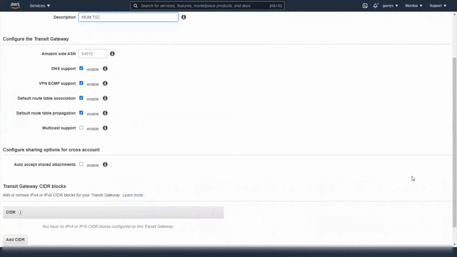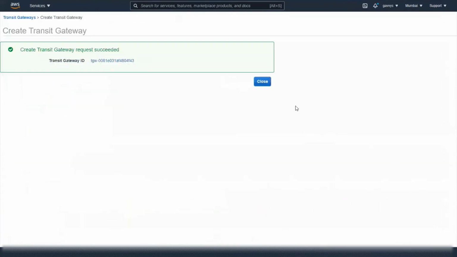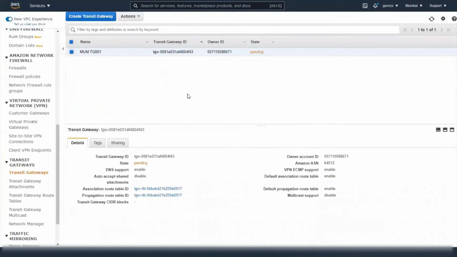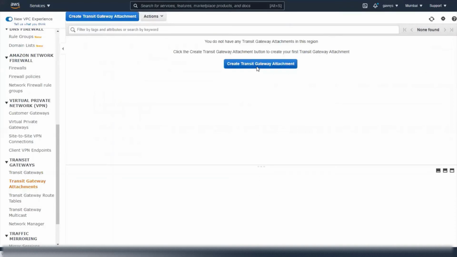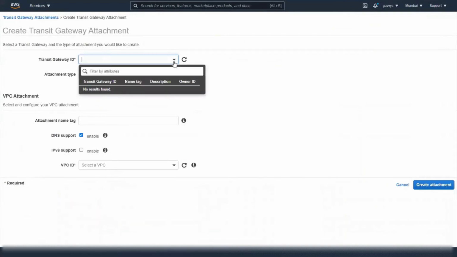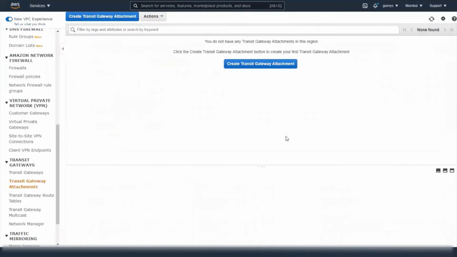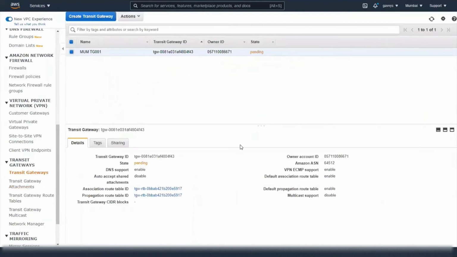Let's keep everything default and create the transit gateway, close. This will take some time. Let's create attachments, create attachment. But let's wait for some time to get this transit gateway created. It takes some time to complete the creation. So let's refresh it.